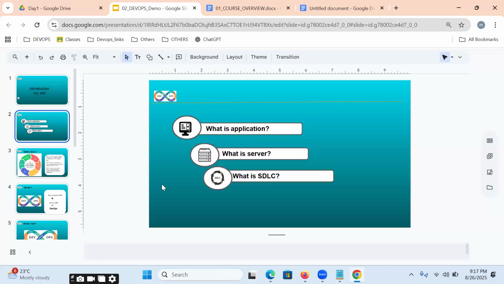But before starting, I have three questions. I want to clarify these three questions, then only I can move forward. What is an application? What is a server? What is an SDLC? What is an application, guys, please? The working software which is written in any programming language, we call an application.